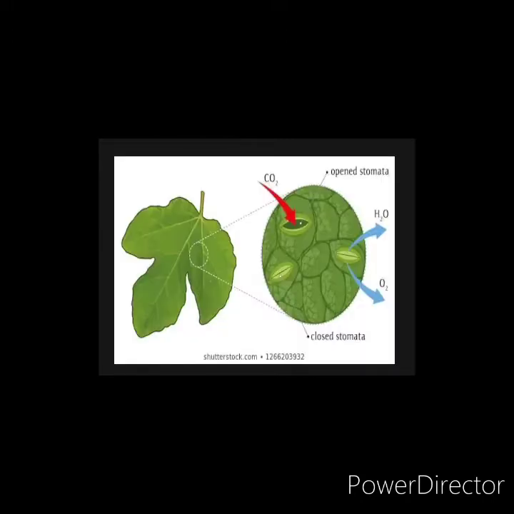This is the stomata. Now we learned that the carbon dioxide enters into the leaves through stomata, and through stomata the oxygen is also released from the leaves. So there are small holes, small openings in the leaves. You can see the openings. Sometimes it is closed and sometimes it is open. So it is open when the carbon dioxide goes into it, and after releasing oxygen it closes down. So these small openings on the surface of the leaves are called the stomata.